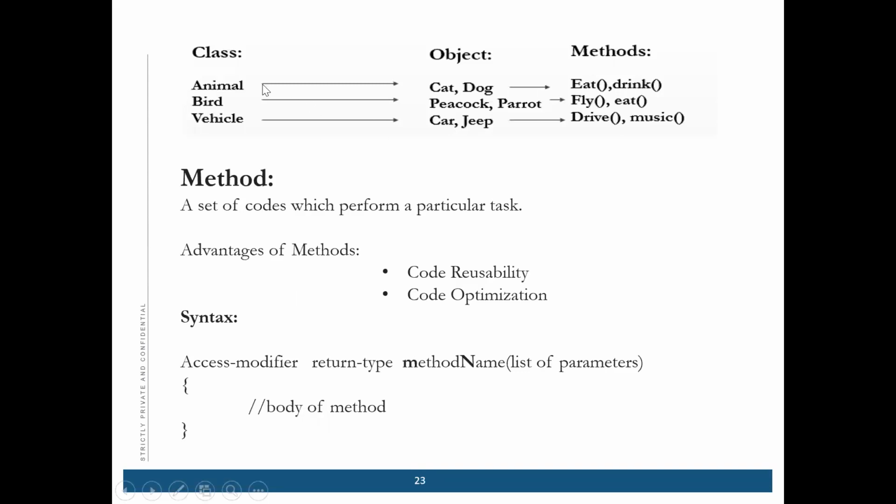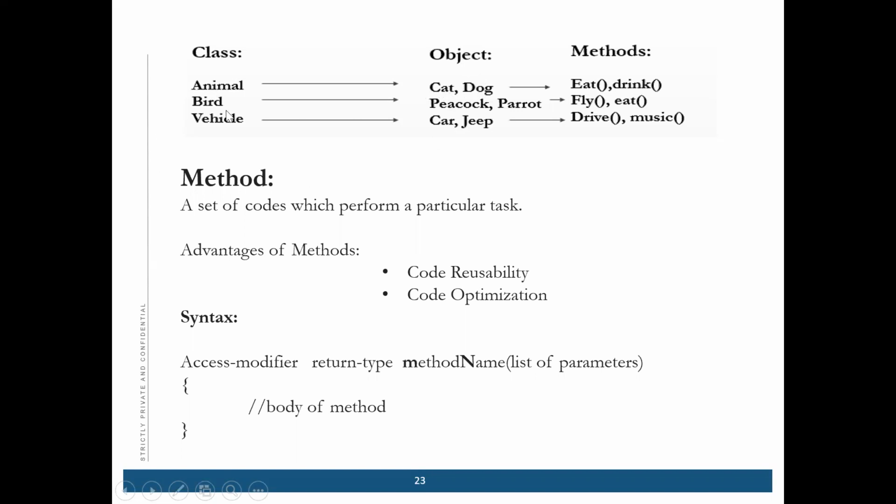Now, the same thing which I have told you, like animal. Animal is a class. Okay, if we talk about animals, then what will come into your mind? Any animal can become, right? But if you tell about the object, that means a cat or a dog, then a picture comes into your mind that okay, this is the cat and this is the dog.